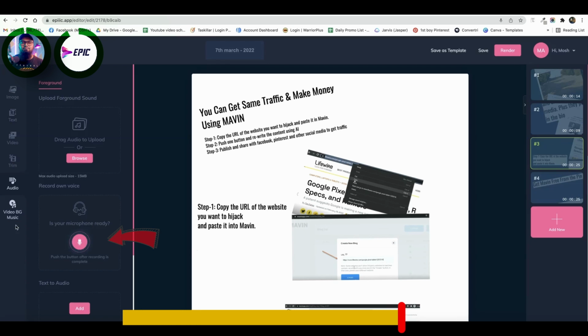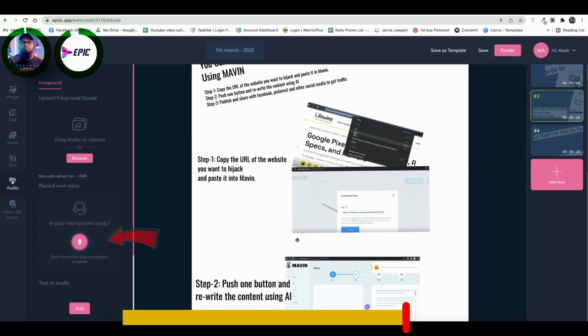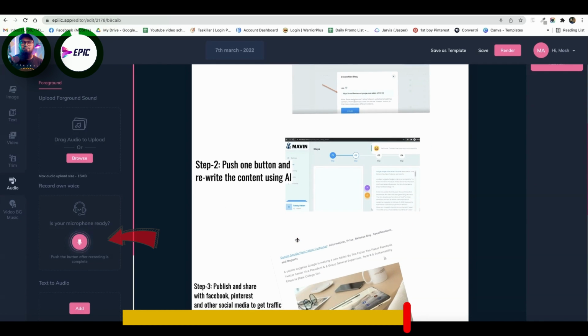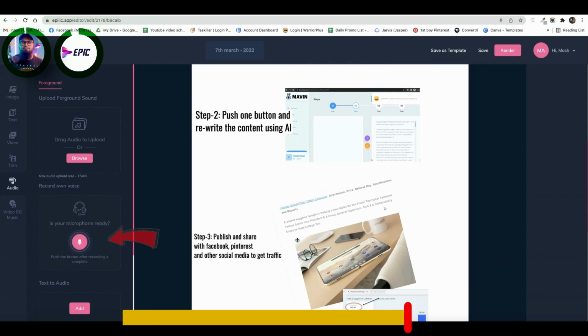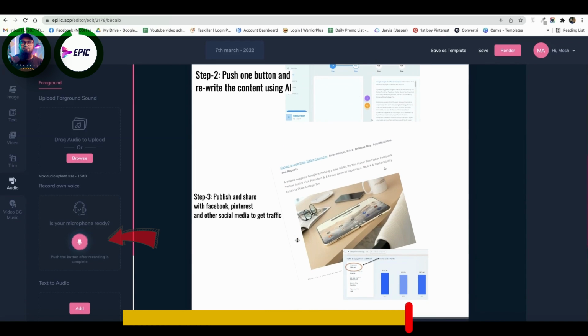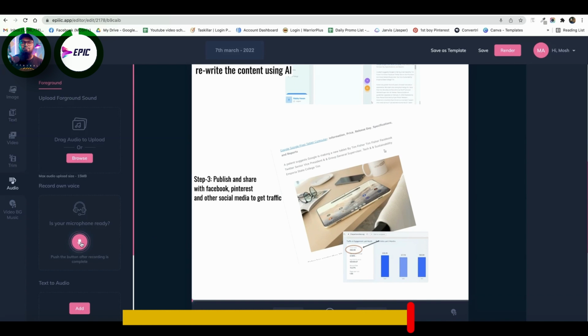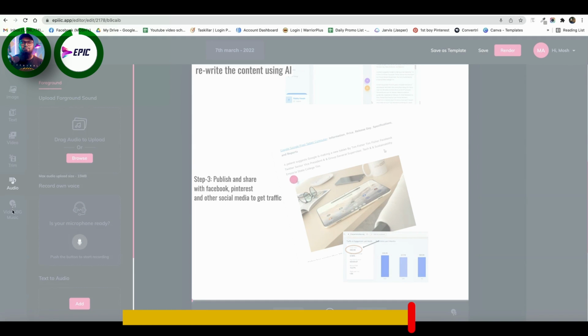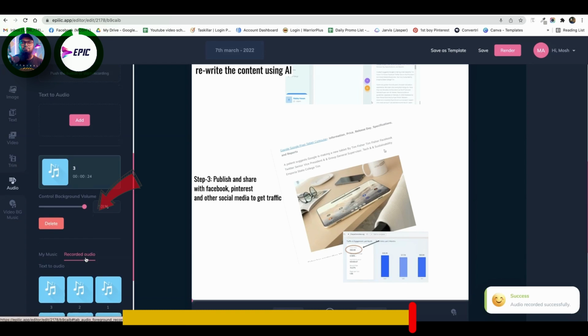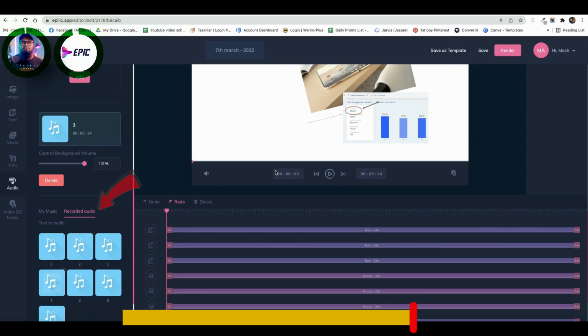Super cool. So I'm going to just read it loud. You can do it too. So you can get same traffic and make money using Maven, and you don't even need a website. All you need is Maven. Step number 1, copy the URL of the website you want to hijack and paste it into Maven. Step number 2, push one button and rewrite the content using AI. Step number 3, publish and share with Facebook, Pinterest, and other social media to get traffic. Done. Number 3, coded audio, add.